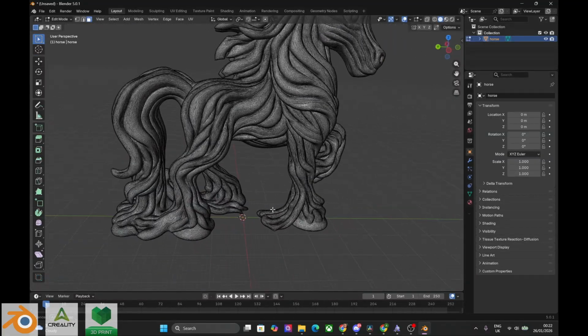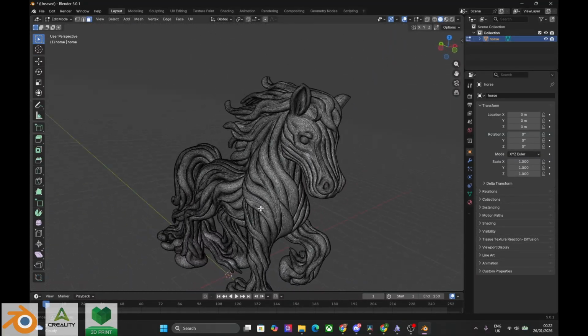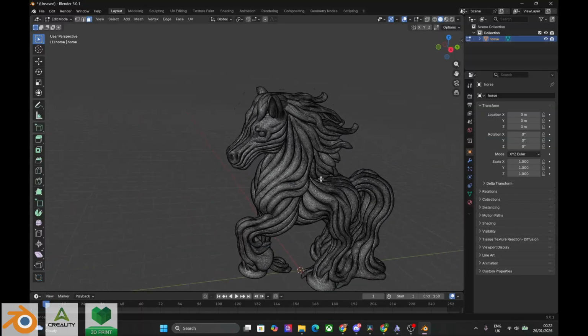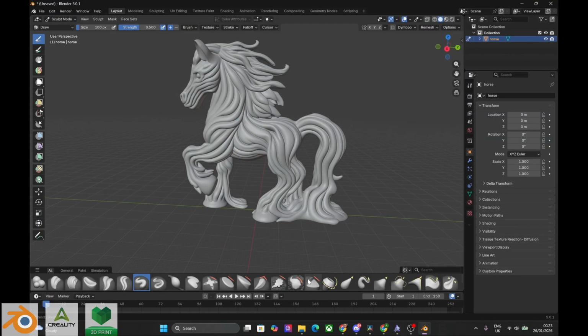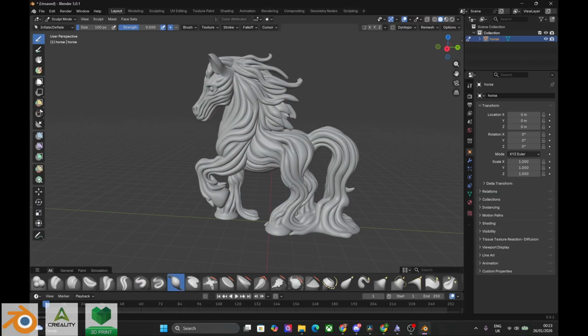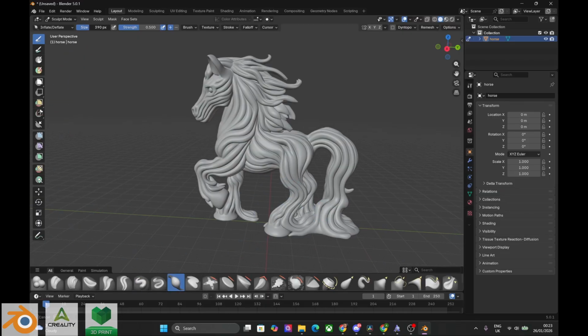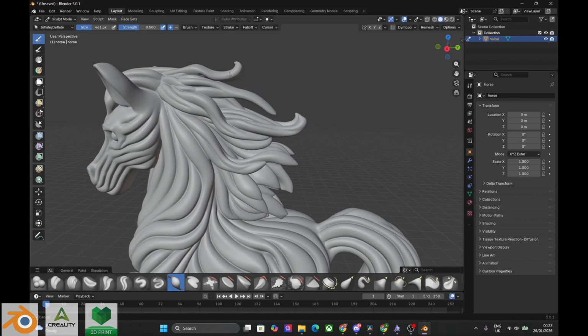We were very lucky this time, the mesh looks really good. But I am going to use a little bit of inflate brush in sculpt mode to make the hair strands thicker. So let's go into sculpt mode and let's select inflate brush and let's change the brush size to about 450. So just brush slightly the ends of the hair.